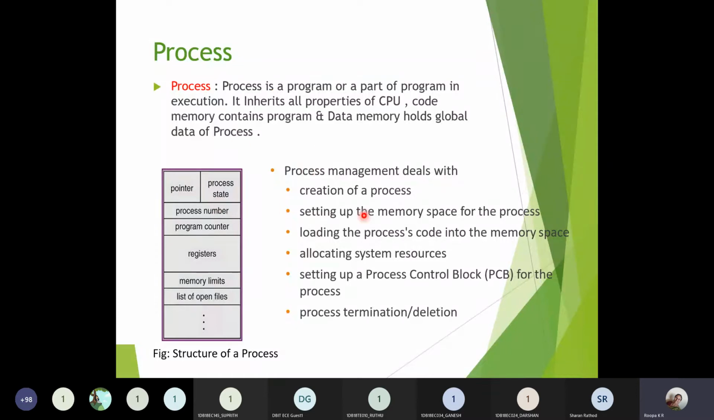So what does the process management do? It will create a process. Once the process is created, there will be a memory space allocated for the process. Once the memory has been allocated, whatever code is related to the process will be loaded into the memory space. It will see what resources have to be connected to that particular program, and it will connect to those resources. Once the process has been initiated, a process control block will be generated. So at last, the execution of the process will take place, and the process termination or deletion happens.